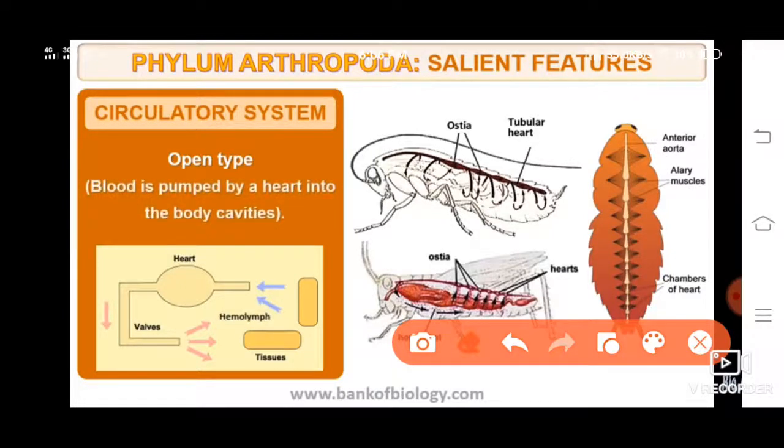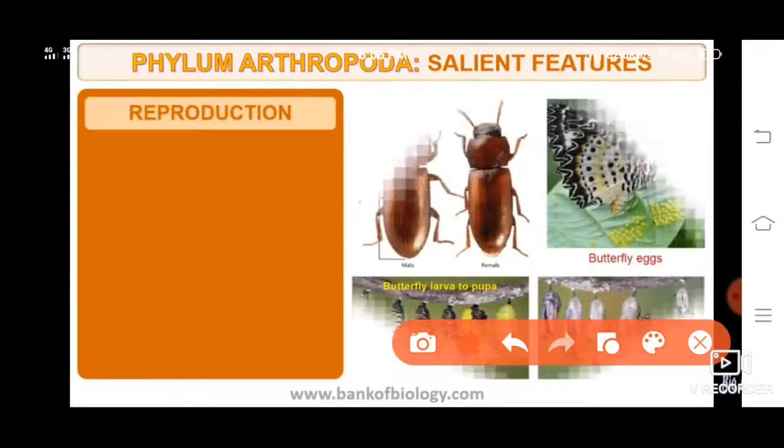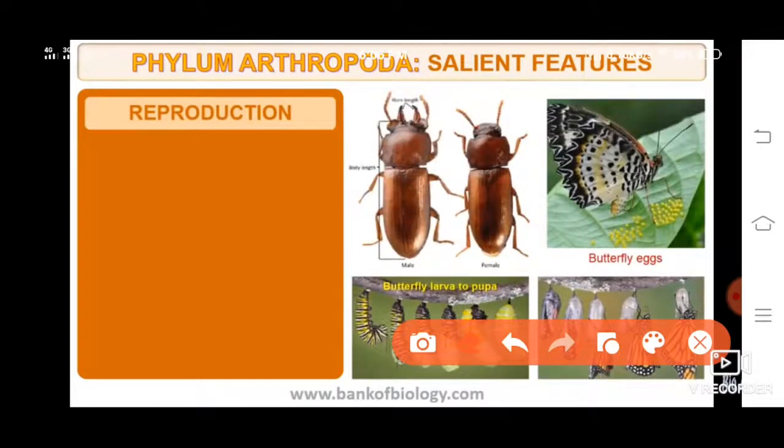Circulatory system is of open type, that is, blood is pumped by a heart into the body cavities directly. So there is no closed circulatory system like human beings, where blood flows through the blood vessels. But here it is directly pumped into the body cavities. Reproduction is mostly dioecious, usually internal fertilization.